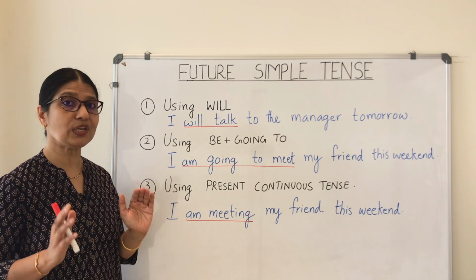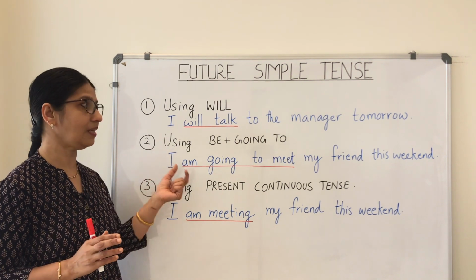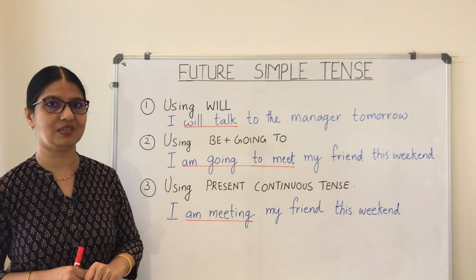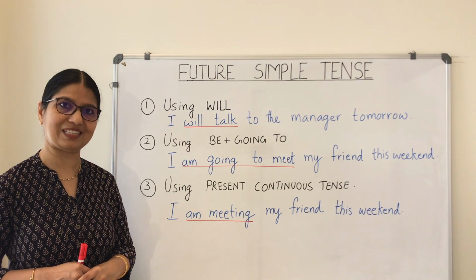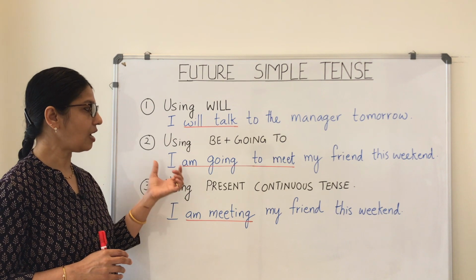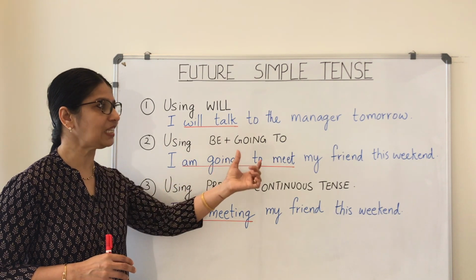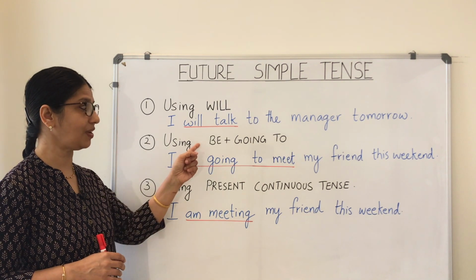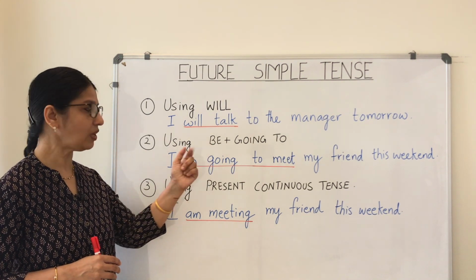We can also denote future using be with going to and the verb. What do I mean by that? Here this example will make it clear. I am going to meet my friend this weekend. So here I said we are going to use be, but what did I use here?